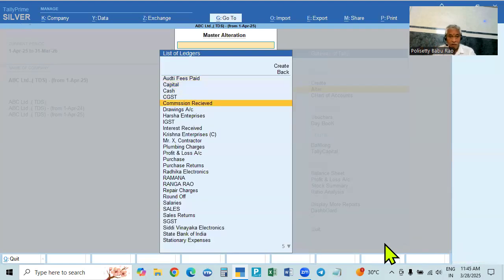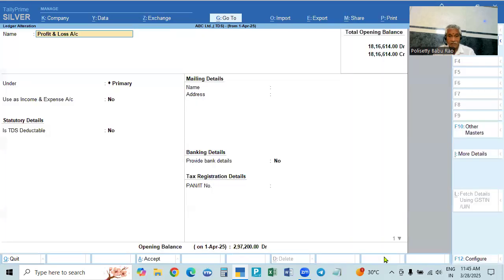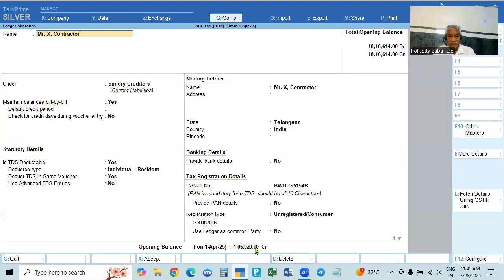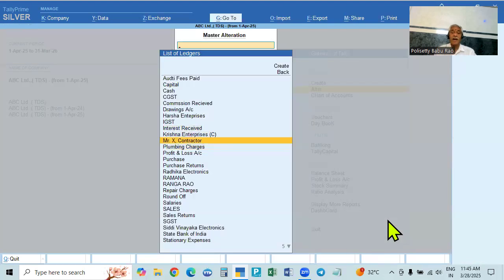If you go to the profit and loss account, the net profit or loss, see here, this is debit, which means net loss, 2,37,000, net loss 97,000. So that loss will be transferred. We can transfer it to the capital account also. So go to any ex-contractor, whether a debtor or creditor. So he is a creditor. His account will be shown. So like this, only the accounts in the balance sheet, the balances will be shown.